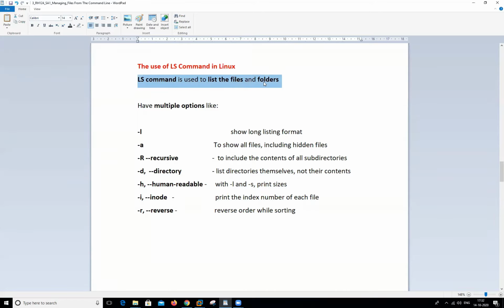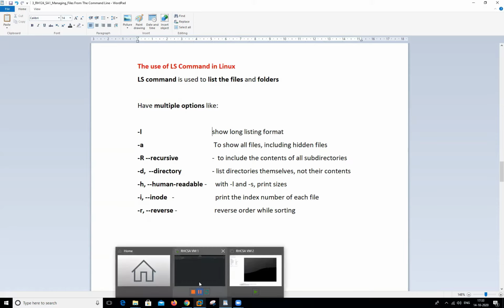ls means short list. It is used to list the files and also the folders. So generally we use ls -l, ls -la, ls -lr, ls -ld, ls -lh, and also ls -li and ls -R. These are the options that are used with ls. I will show you these one by one.